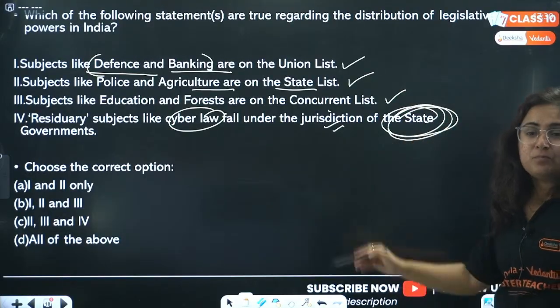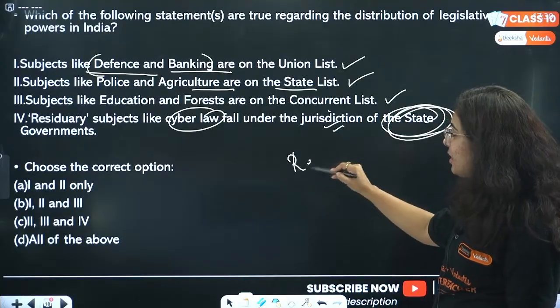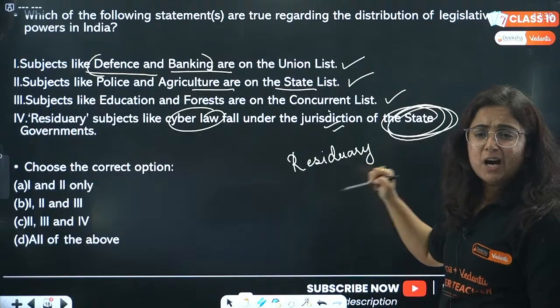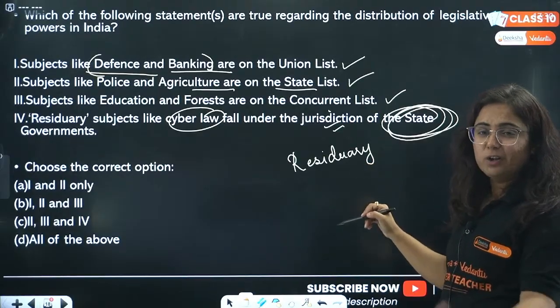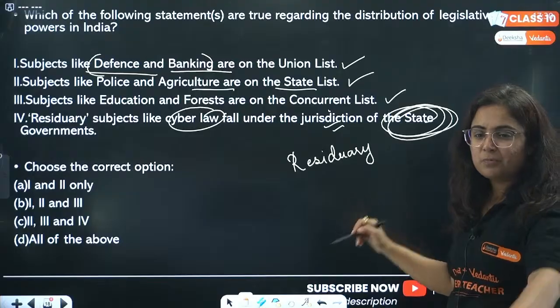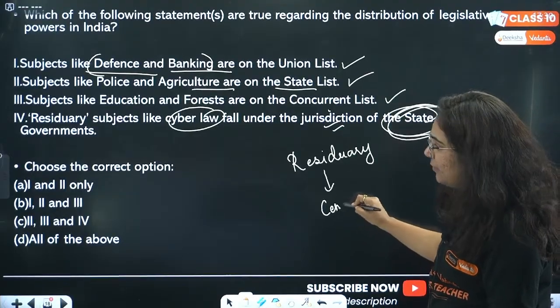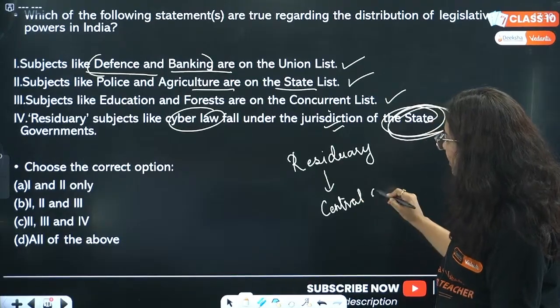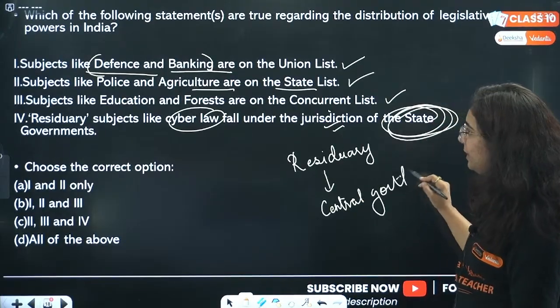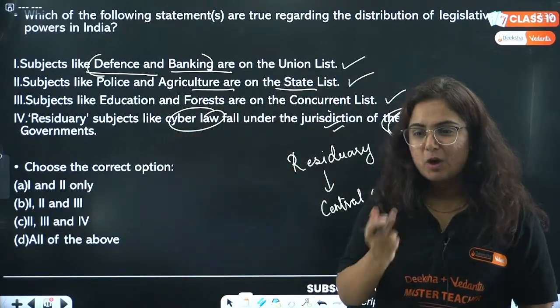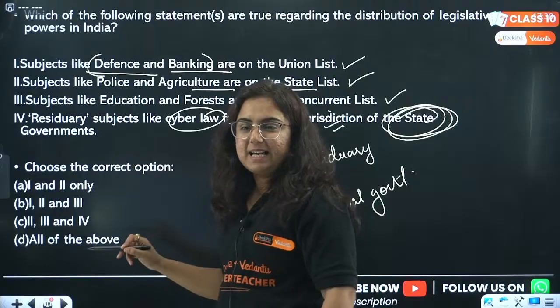No, beta. Whatever is in the list of residuary subjects, who makes the law? I just told you. You guys are sure, but you guys are wrong. On this, beta, the central government makes the law. Who makes the law? The central government makes the law. Which option is correct? B is the correct option.